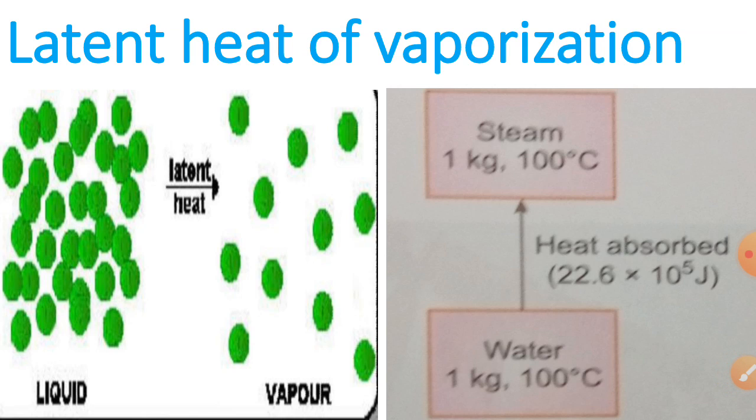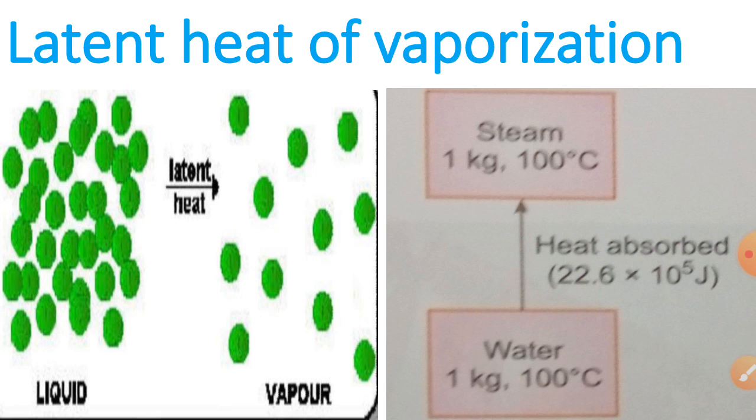You can observe here 1 kg of water at 100 degrees Celsius will be changed into steam, means gas, 1 kg of steam at 100 degrees Celsius. So here the temperature is not changing and the water is changed into another state.